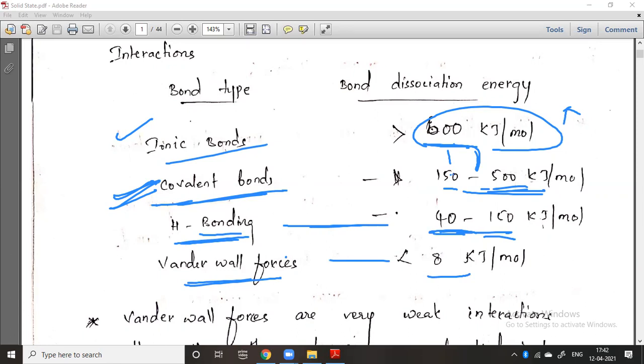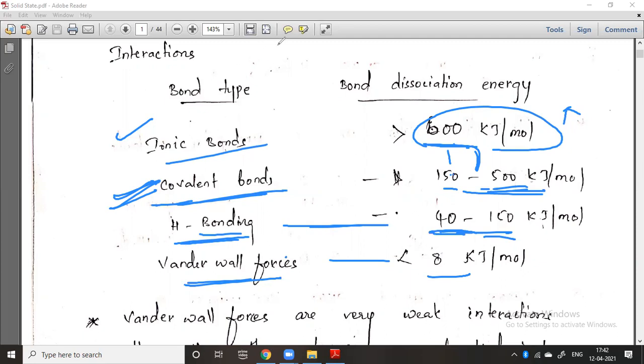By that you can easily understand that van der Waals forces are very, very weak compared with all those bonds. Generally there must be van der Waals forces between each atom, each molecule, each ion. I will explain what types of van der Waals forces there are, but you must understand one thing here: the strongest interactions are ionic bonds, then covalent bonds, then hydrogen bonds, and the van der Waals forces. Now we will discuss the van der Waals forces.